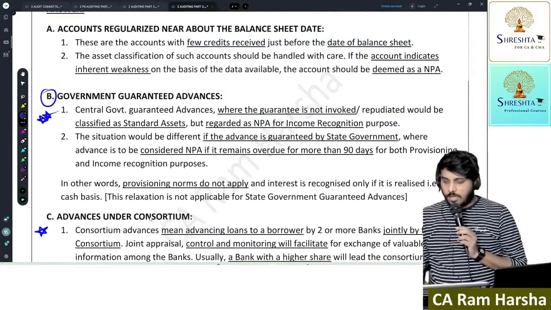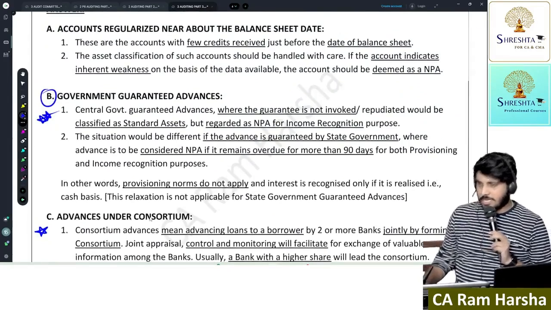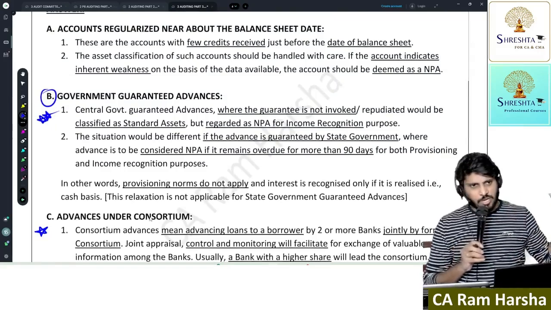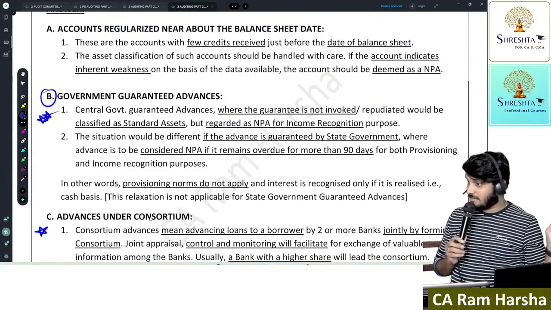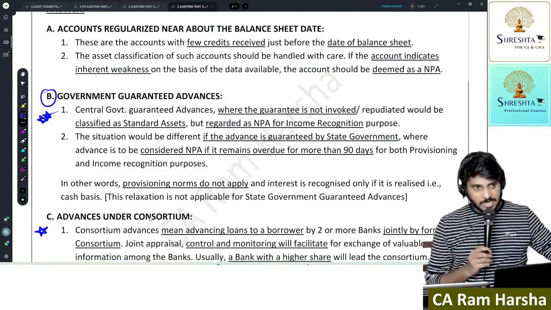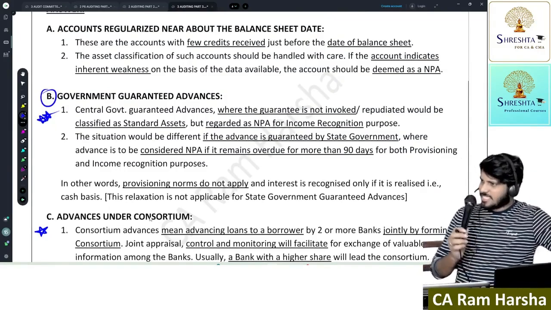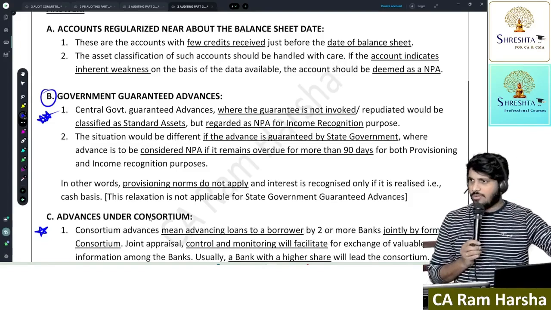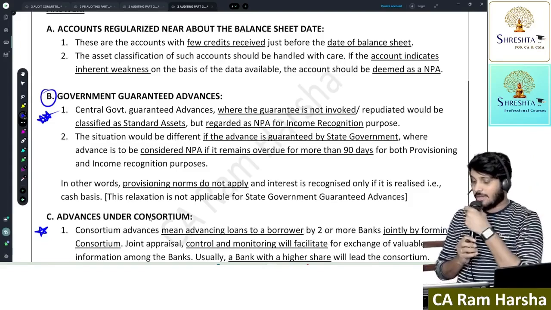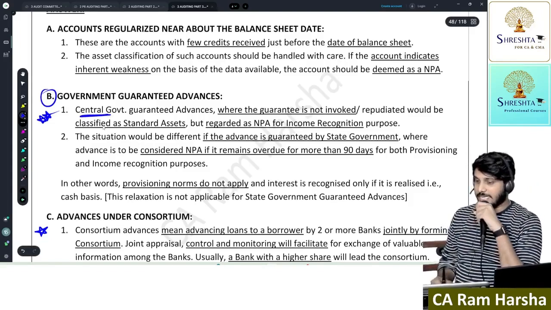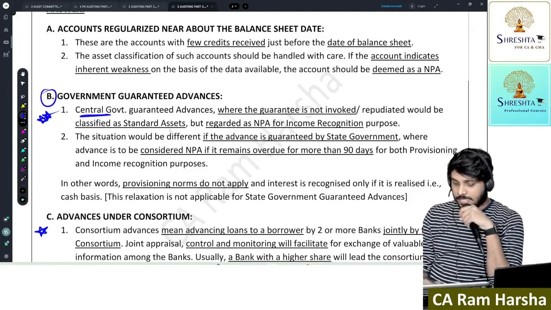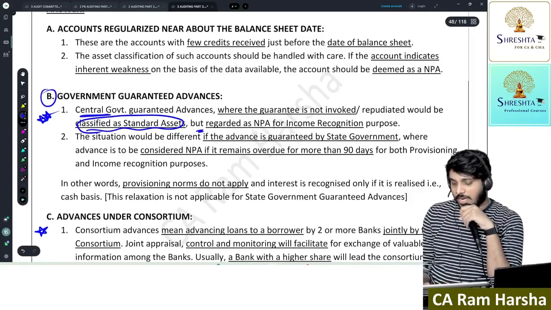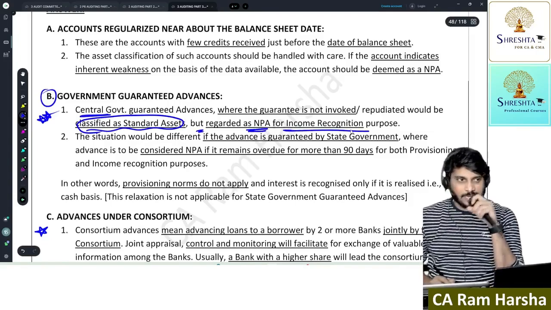Now, what is the treatment for government guaranteed advance? Generally, if I gave a term loan, government also gave a guarantee. Which government? Central government, not state government. Central government gave a guarantee. And this customer defaulted. 90 days over. Generally, what will I do? I will treat it as NPA. But since central government guarantee is there, it will be still classified as standard asset, but treated as NPA for income recognition purpose.